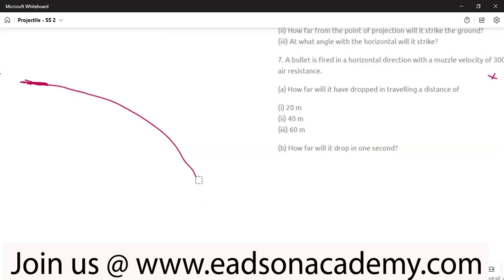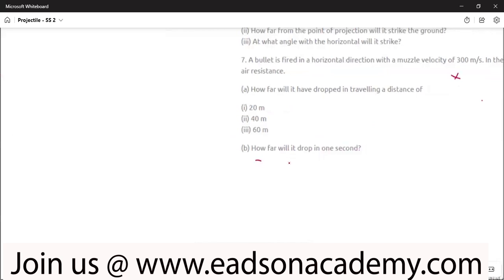And we know that whenever something moves in a parabolic path, the horizontal component of the motion is independent of gravity. As such, g is 0. However, that horizontal component of the motion is dependent on the velocity of projection. So if the horizontal distance traveled is 20 meters, using the equation s equals ut plus half gt squared, and like I said earlier, the horizontal motion is independent of acceleration, so in that case, g is 0.